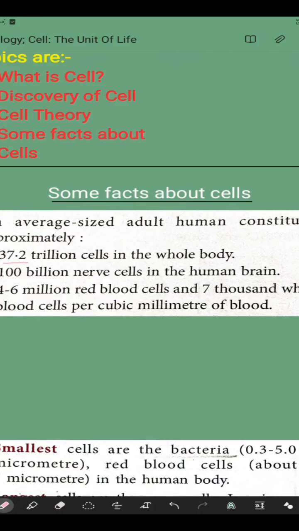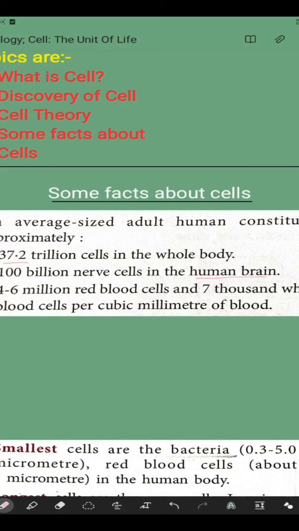There is one more fact: the number of stars present in the Milky Way galaxy is less than the number of nerve cells present in the human brain. It means that there are so many nerve cells in the human brain that they outnumber the stars of the Milky Way galaxy.